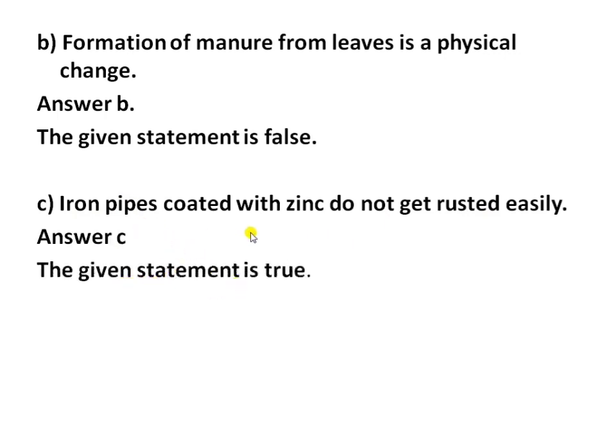Iron pipes coated with zinc do not get rusted easily, because a layer of zinc coated on the iron object acts as a protective layer, which does not allow moisture to come in contact with the iron. So it prevents rusting, and this process of prevention is galvanization.